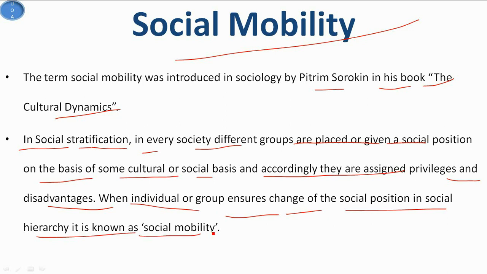For example, if we consider the Indian Hindu Varna system, then there are 4 Varnas, that is Brahmin, Kshatriya, Vaishya and Shudra. A person who is born in the Kshatriya Varna will always remain in the Kshatriya Varna. He will not be able to move to Brahmin or Vaishya or Shudra.